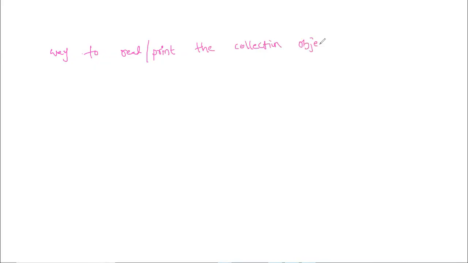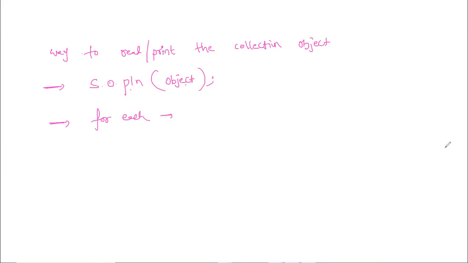How many ways? One is directly by using a System.out.println statement with the object of the collection, like for example System.out.println of HS, LHS, the same thing which we have used. This is one approach. What is the second approach? By using a for-each loop, we can also print the objects of the collection.